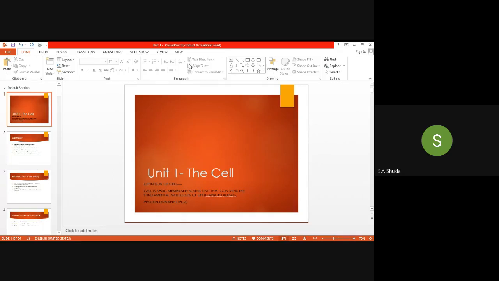So what is the cell then? The cell is the basic membrane-bound unit that contains the fundamental molecules. Fundamental means the basic macromolecules. Without them there is no cell, and without them there is no life. The cell is the unit of life, and without the cell there is no living organism. We all know this.